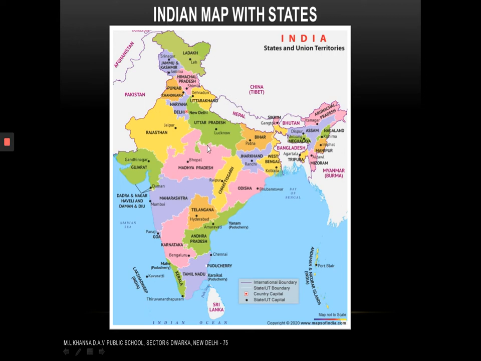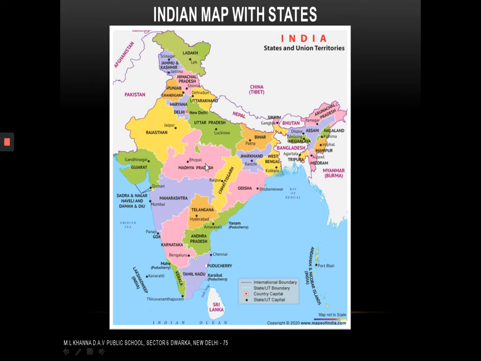Look here, dear students, our country is divided into various parts. These are the various states. And our country India has 28 states. And we have union territories as well. What is the difference between a state and a union territory? States are governed by state governments, and union territories are comparatively smaller in size and are governed by the central government. You will learn about this in the higher classes. There are 28 states and 8 union territories in our country India.